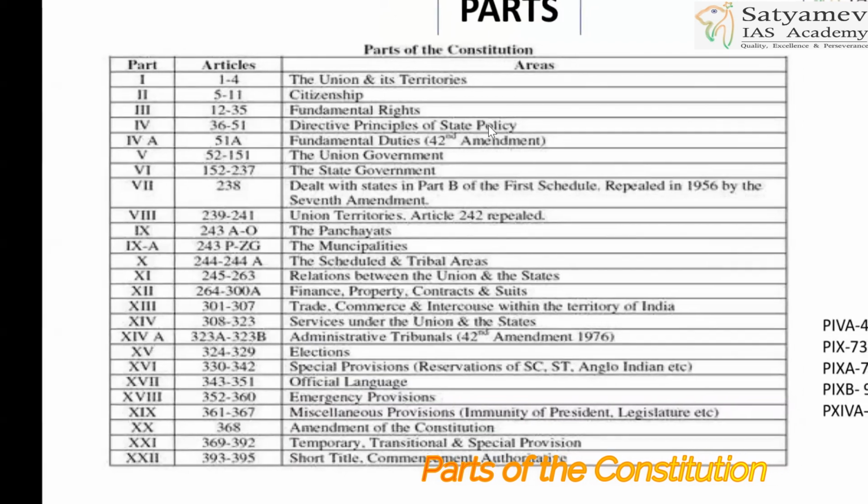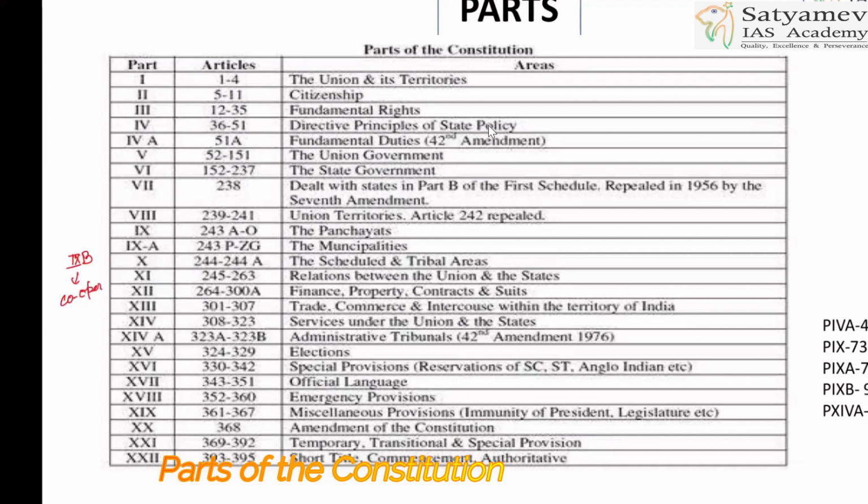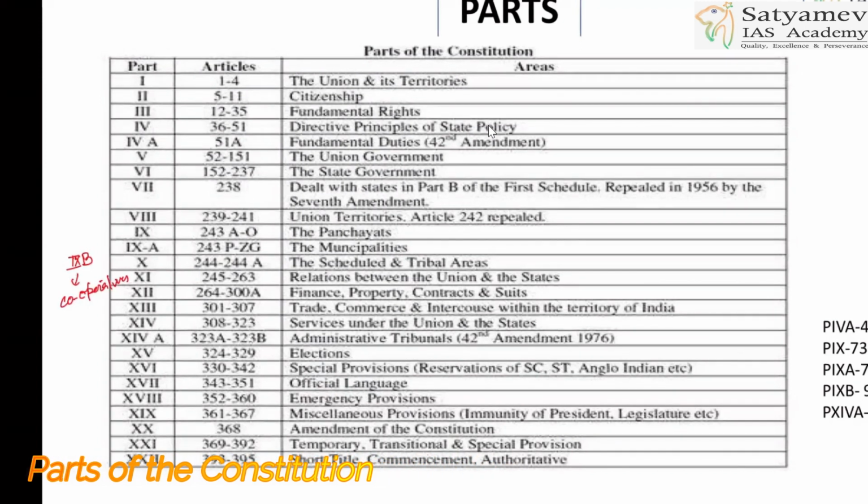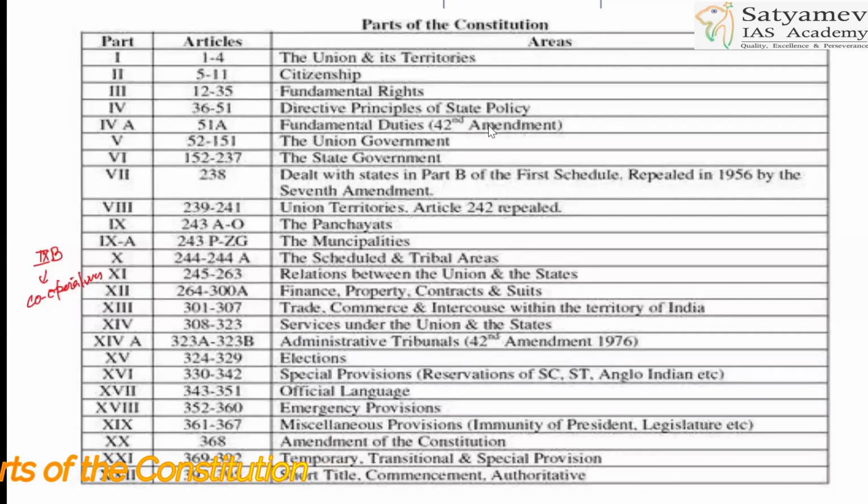Here one is missing, Part 9B, which will be for cooperatives. Okay? Look at this. Part 1. Part 1 is Union and its territories. You know about that? You have to remember this.